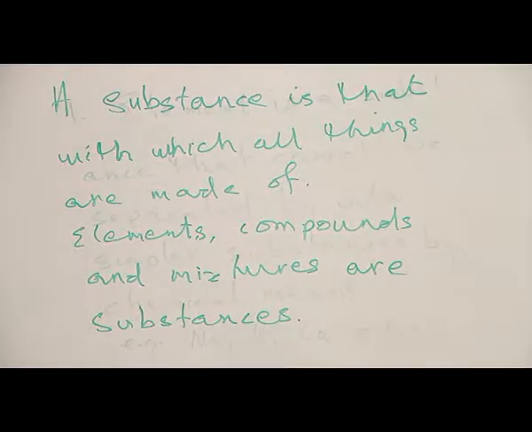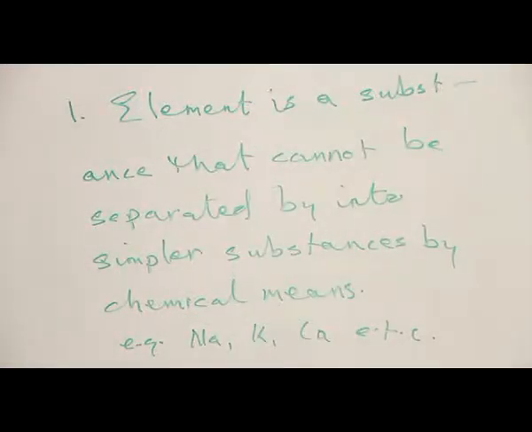1. Element. We have earlier said that matter is anything that has mass and occupies space. Substances are forms of matter. Elements, compound, and mixtures are matter. So we are taking them one after the other. Element. An element is a substance that cannot be separated into simpler substances by chemical means. You can as well say that an element is a substance that consists of only one type of matter. Examples are, as shown on the board, sodium, potassium, calcium, magnesium, so on and so forth.